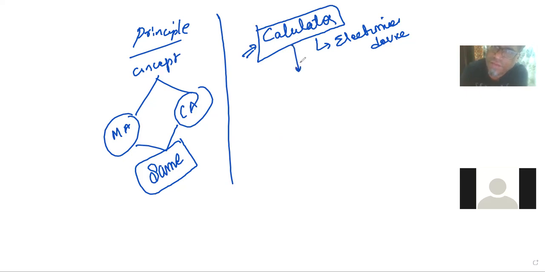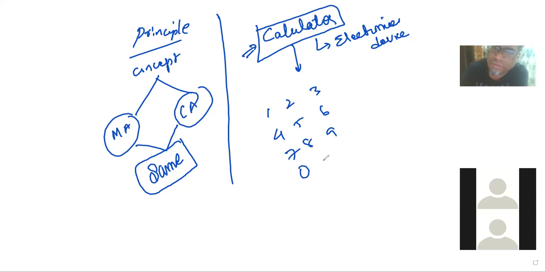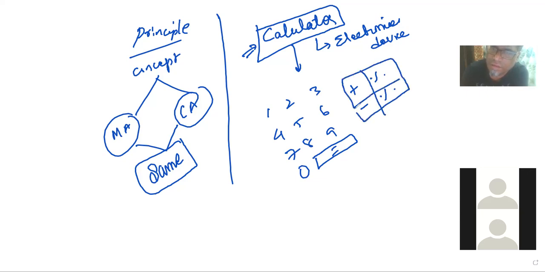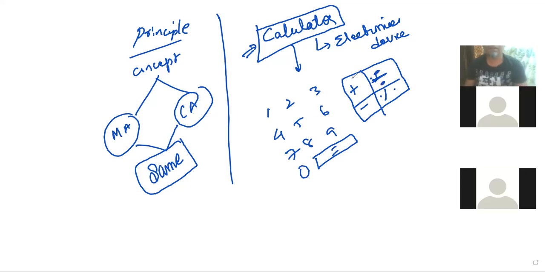The calculator has its own mechanism, meaning they define the entry keys here: 1, 2, 3, 4, 5, 6, 7, 8, 9 with the 0, and there is a button called equals to, and here they will mention the plus, minus, divided by, and the percentage, etc.